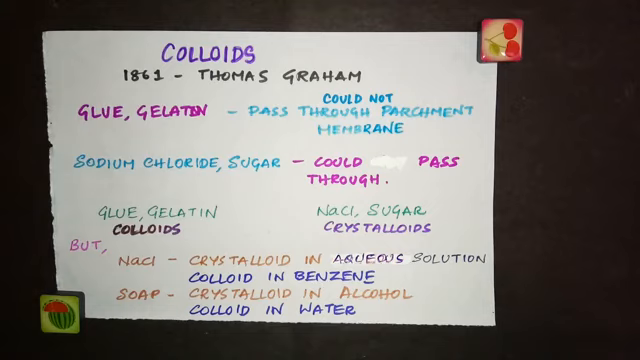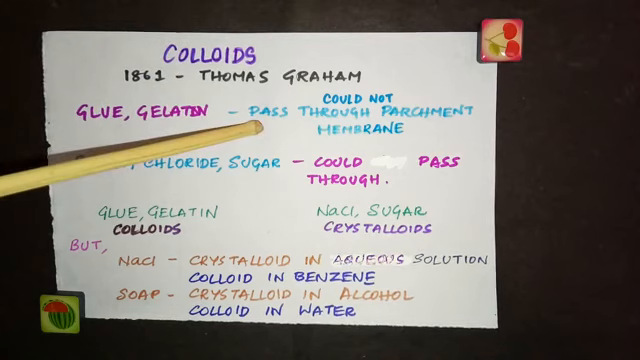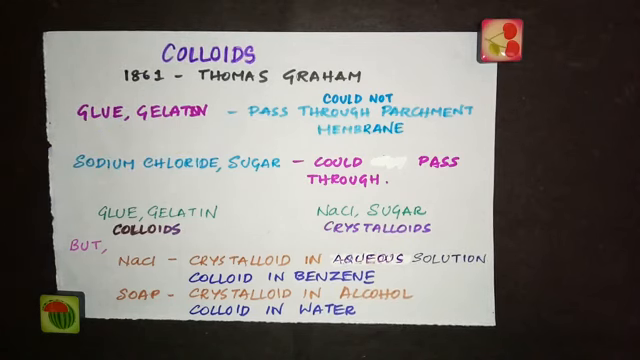What is a parchment membrane? It is nothing but the paper that we use while we bake cakes in the oven. When he tried to filter these solutions through parchment membrane, he noticed that the aqueous solution of glue and gelatin could not pass through the parchment membrane, whereas the aqueous solution of sodium chloride and sugar could pass through that membrane.